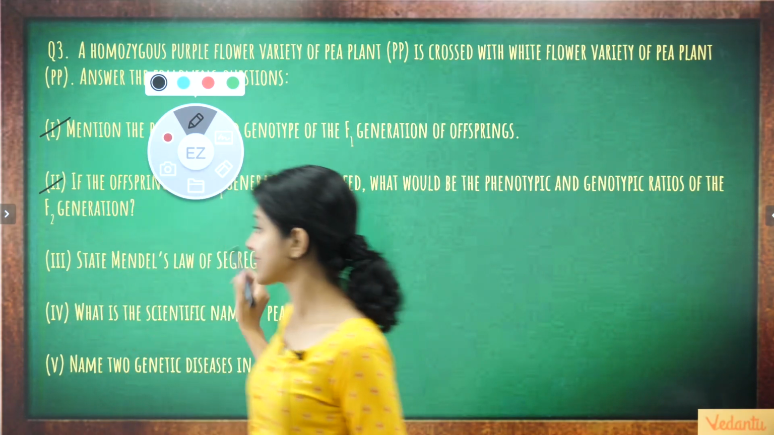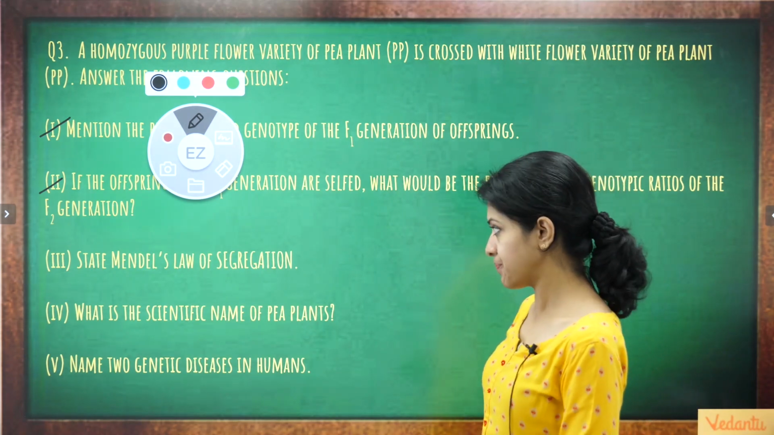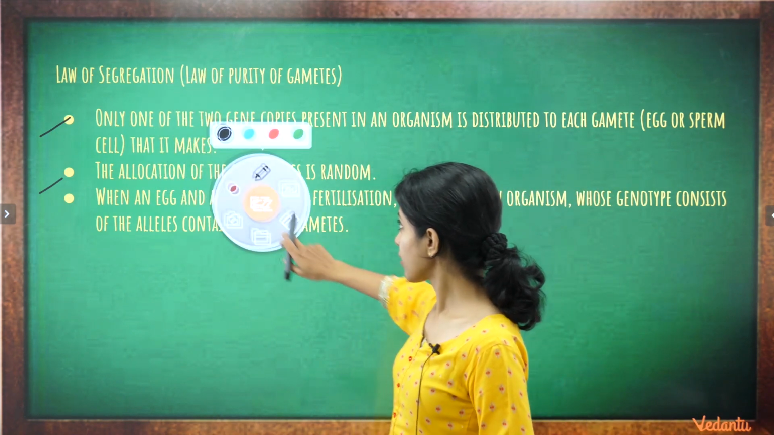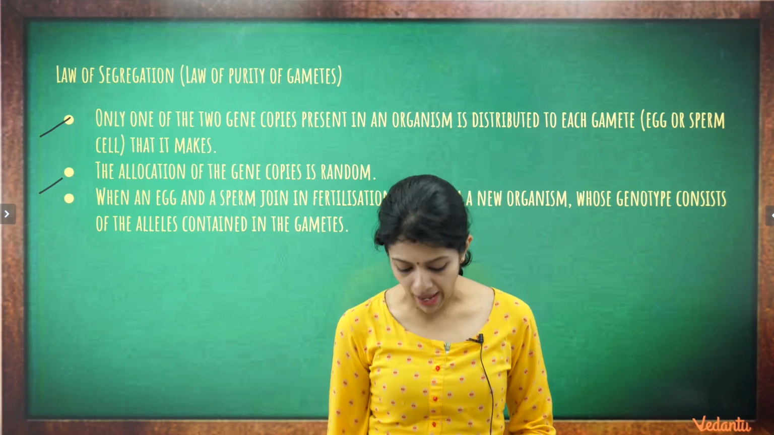1 and 2 are done. The third question says, state Mendel's law of segregation. Okay, so if you recall what we have learned, this is also a law that's based on Mendel's monohybrid cross.